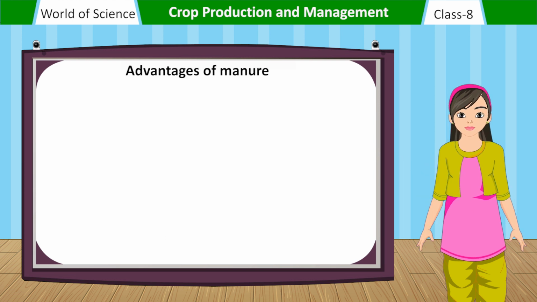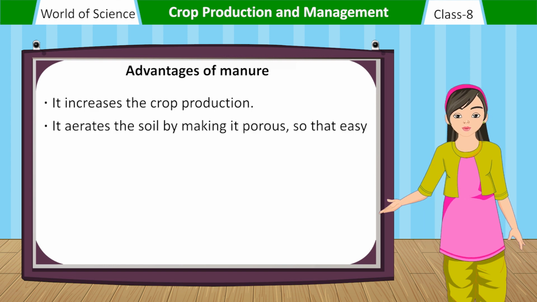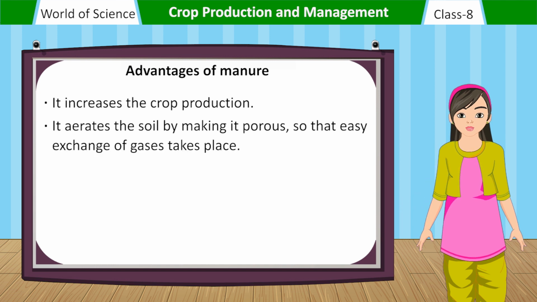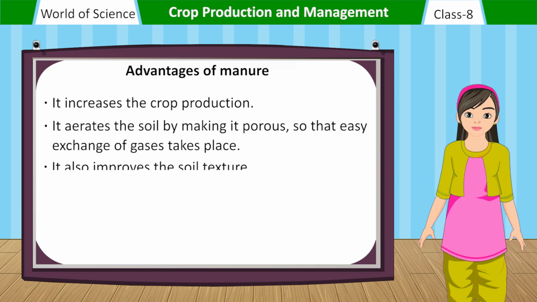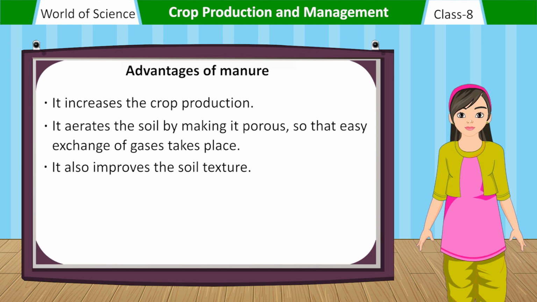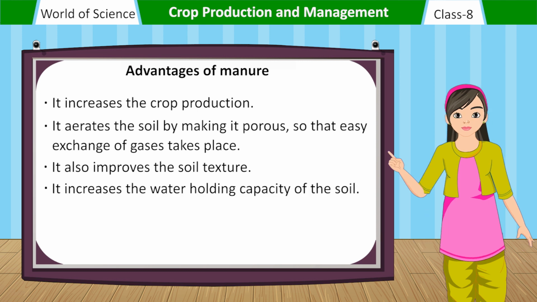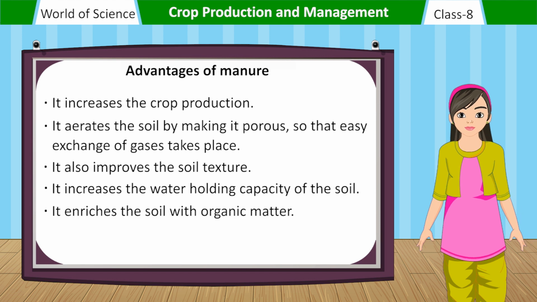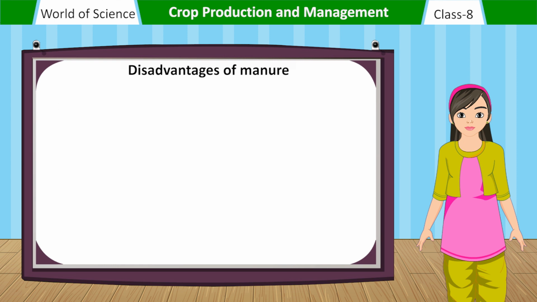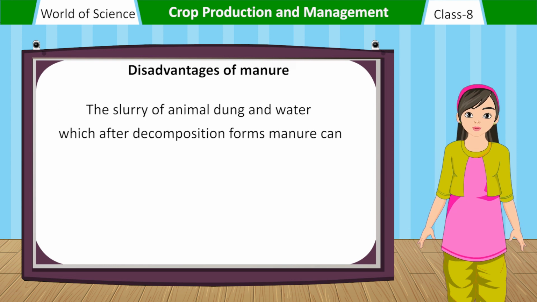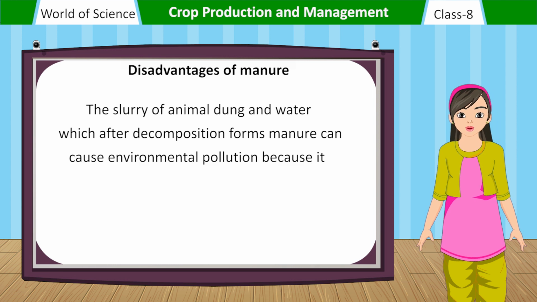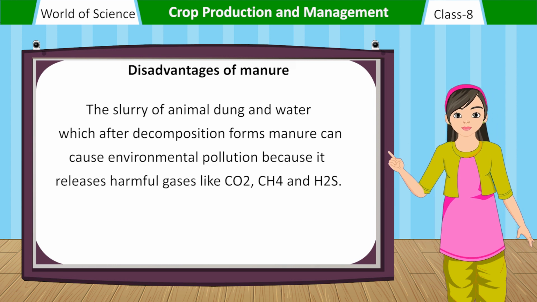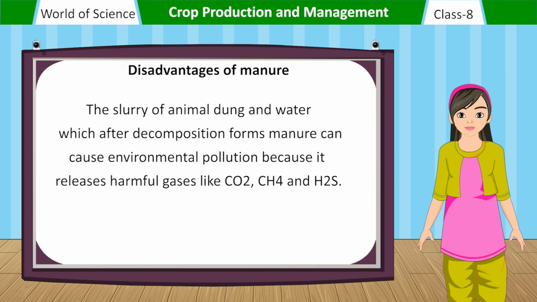Advantages of manure. It increases the crop production. It aerates the soil by making it porous, so that easy exchange of gases takes place. It also improves the soil texture. It increases the water holding capacity of the soil. It enriches the soil with organic matter. Disadvantages of manure. The slurry of animal dung and water which after decomposition forms manure can cause environmental pollution because it releases harmful gases like CO2, CH4 and H2S.